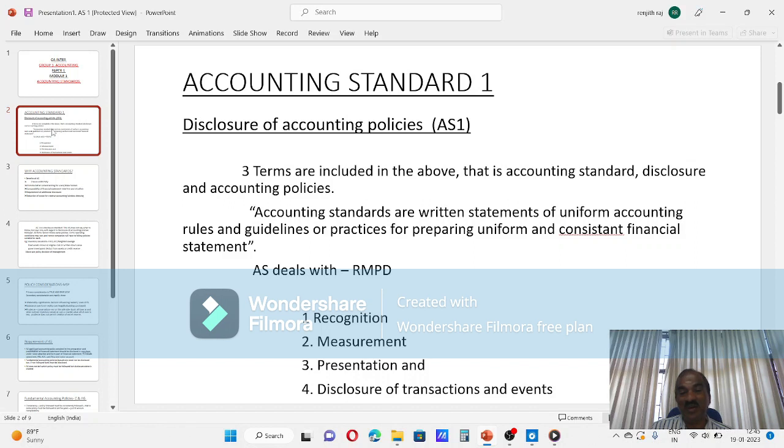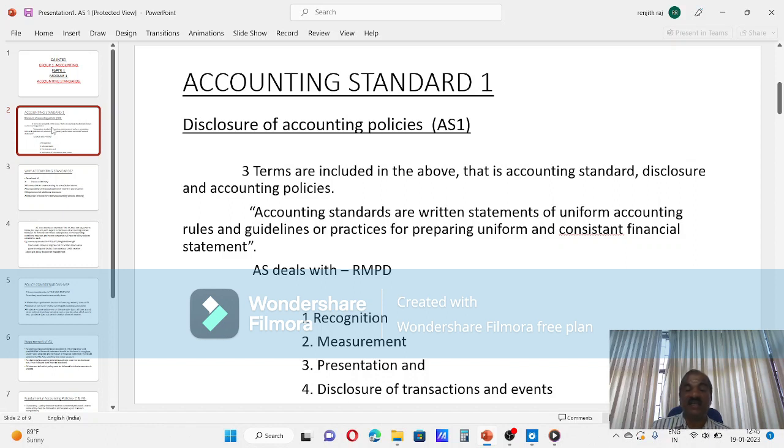This is what is called acronym setting. While reading or studying, better you put it in acronym. In Malayalam as well as English, everywhere it is possible to set acronym so that recollection of all points will be easy. Here RMPD, AS deals with RMPD, that will give you understanding recognition, measurement, presentation, and disclosure of transactions